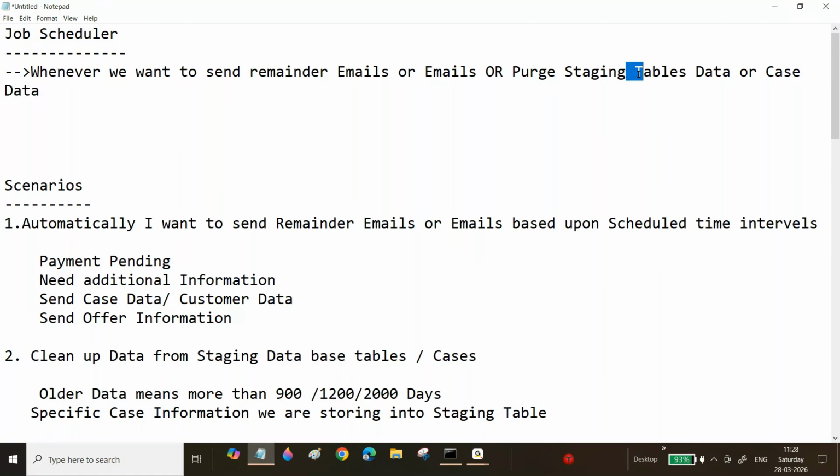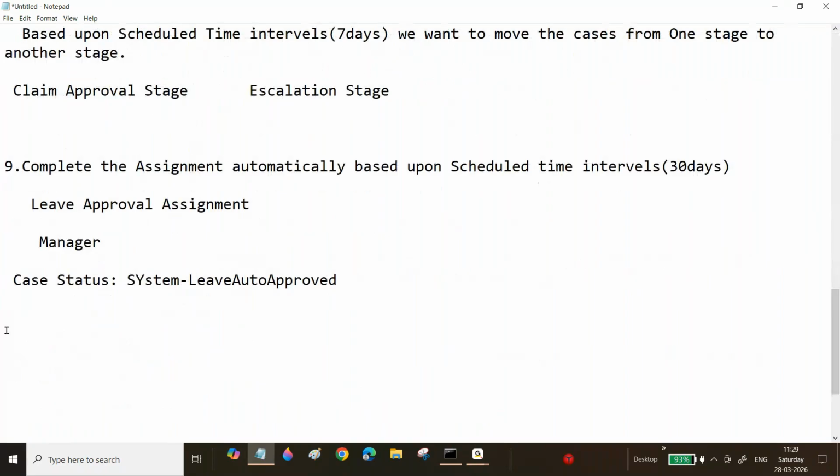Now we want to transfer cases from one user to another user.